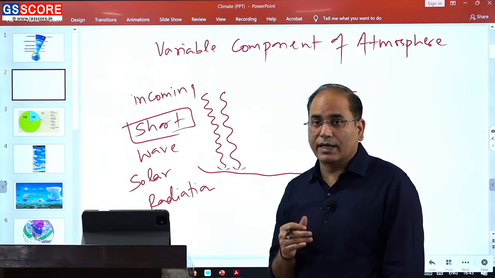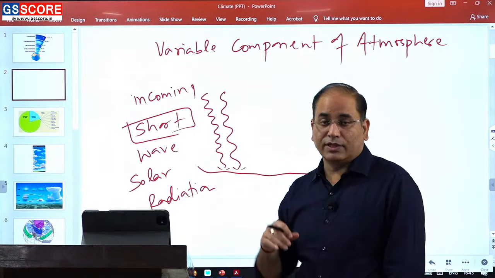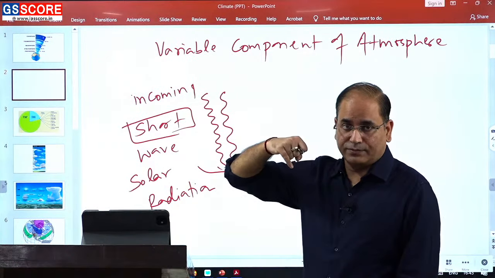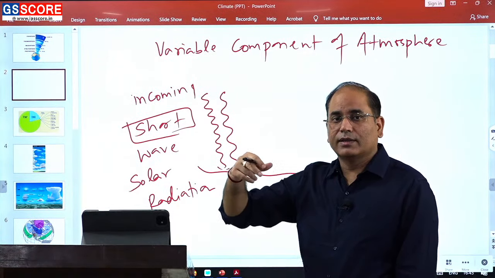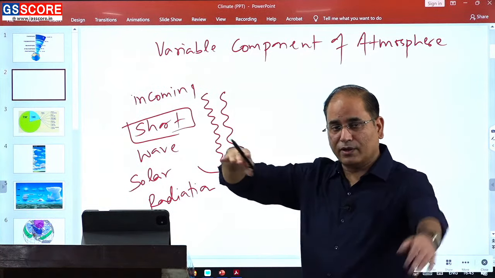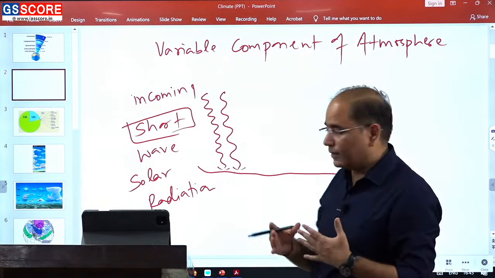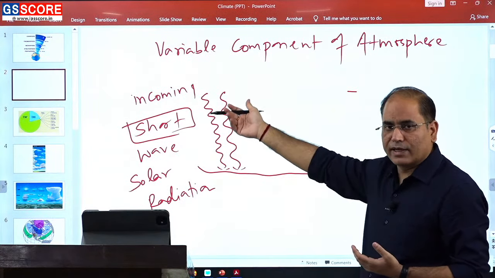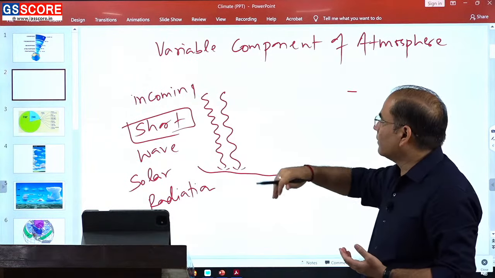There will be visible light, there will be UV rays, and infrared. UV rays are obstructed in our atmosphere by the stratosphere, which has a presence of ozone. So visible light, infrared, and the UV band all come in.